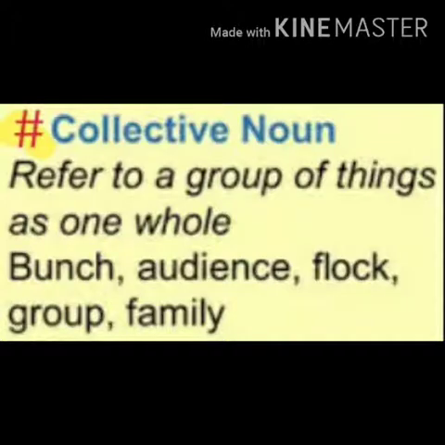For example, you can take police, army, fleet, crew, flock, herd. You can even take the example of a bouquet of flowers. Understood? These all come under collective nouns, where a special name is given for a group of particular things. Some more examples are bunch, audience, flock, group, family. You can say bunch of keys, flock of birds, group of people, a family of members.